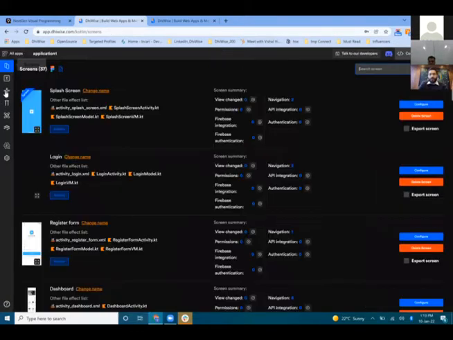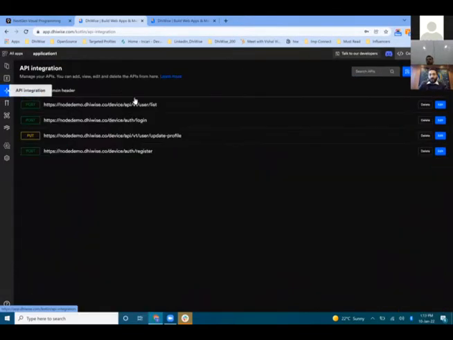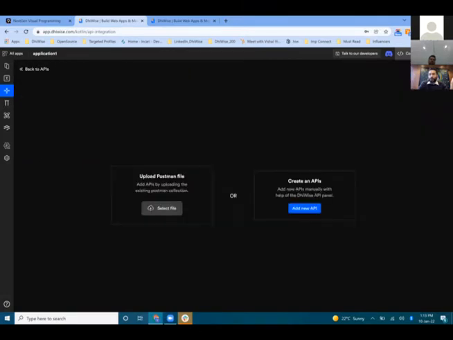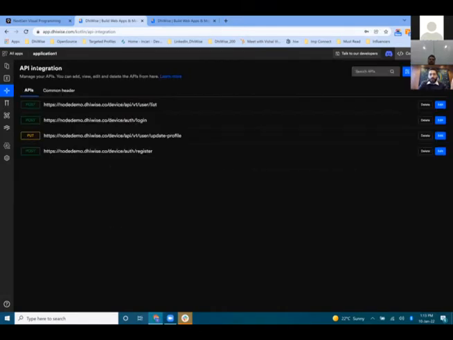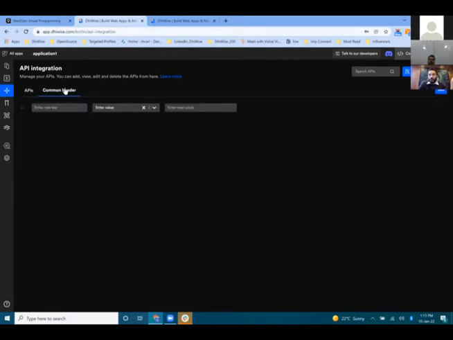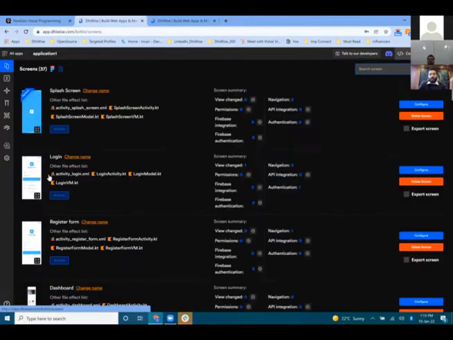So we have a facility where you can create as many APIs as you want. It's backend agnostic. Like, if you are building on PHP, Shopify, whatever it is, you just need to upload your Postman collection, or you can create a manual API over here. With the Postman collection, all the APIs will be reflected over here. I have 4 dummy APIs. You can set up your common headers and everything. Once you upload your API, you can directly integrate with it on any of the screens.